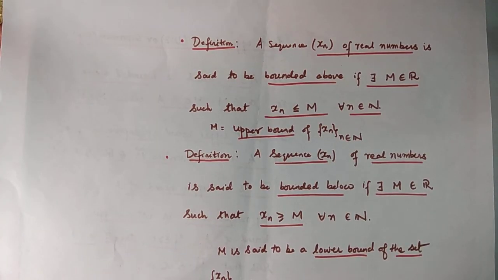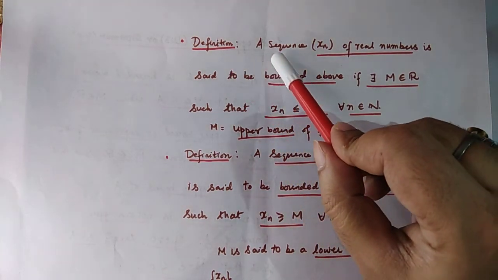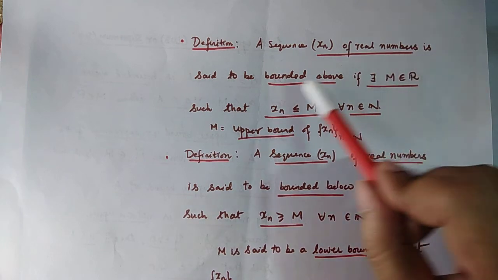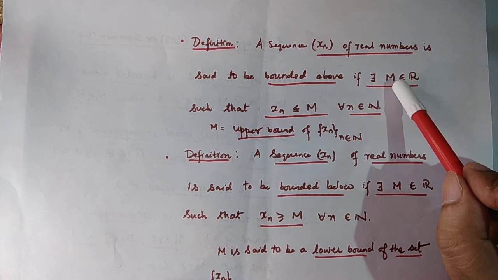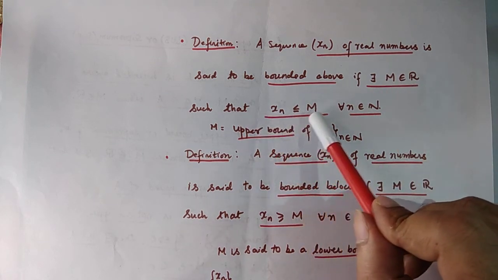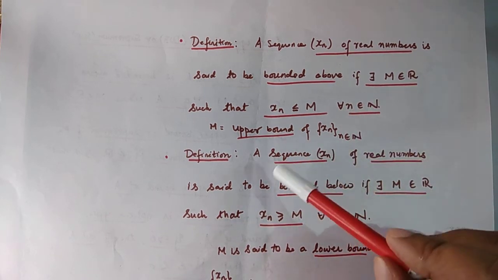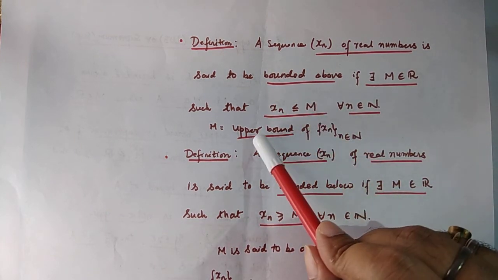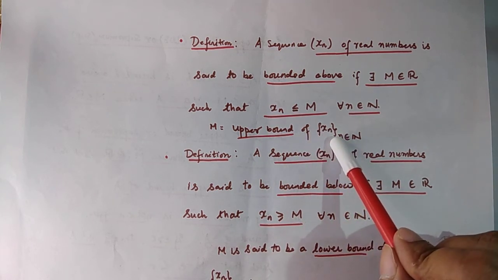Now, before proceeding further, it is important to make a few definitions because the propositions which are going to follow rest heavily upon these definitions. So the first definition is the following. A sequence xn of real numbers is said to be bounded above if there exists a real number m such that xn is less than or equal to m for all n belonging to the set of natural numbers. This number m is said to be an upper bound of the set formed by the terms of the sequence.